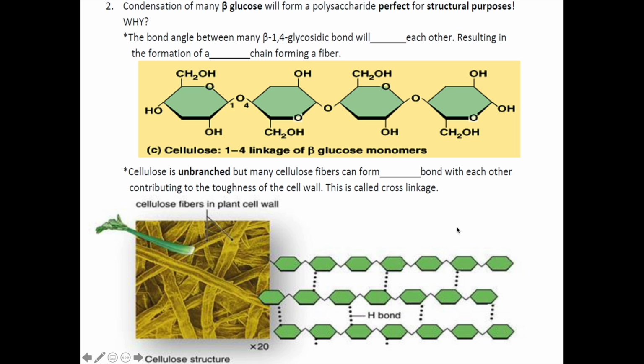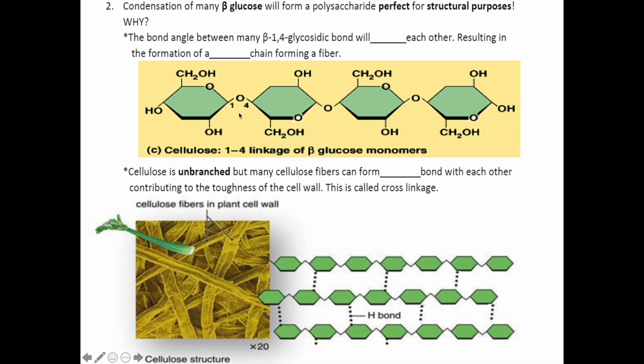If the condensation of many alpha-glucose molecules will form a carbohydrate polymer which is perfect for storage purposes, the condensation of many beta-glucose molecules will form a carbohydrate polymer which is perfect for structural purposes. The example of such molecule is cellulose, which is the building block of plant cells' cell wall. Why is this so? Here is a diagram which shows part of cellulose polymer. As you can see, one beta-glucose residue is connected to the next beta-glucose residue by beta-1,4-glycosidic bond.